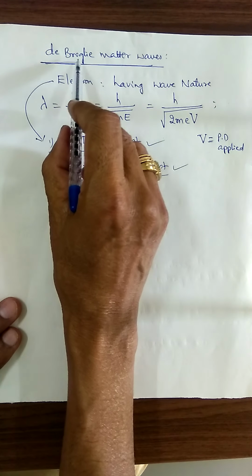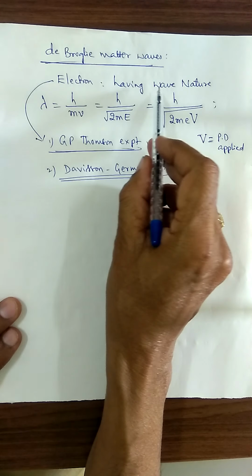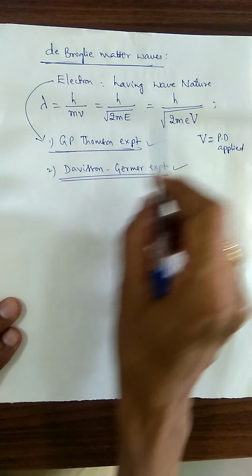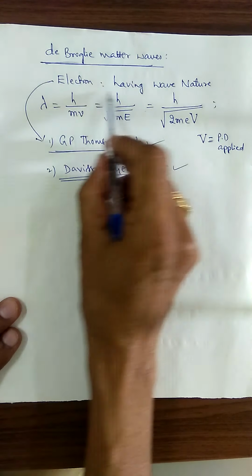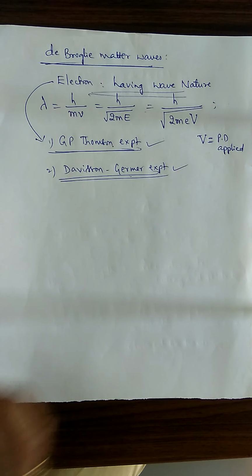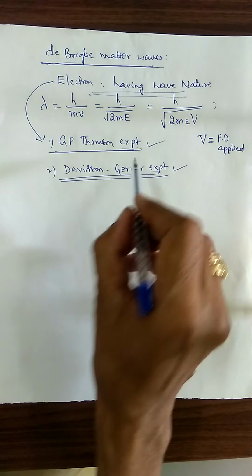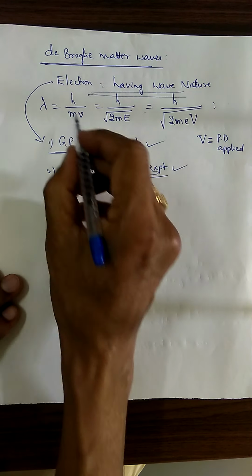Theoretically, Louis de Broglie says that the electron is behaving in the form of a wave, and we have derived all these equations. Now experimentally we have to prove that the electron is behaving in the form of a wave. Today I will finish the G.P. Thomson experiment. Maybe tomorrow I will take up the Davison and Germer experiment. First, the idea of Louis de Broglie matter waves, under that we have already done.